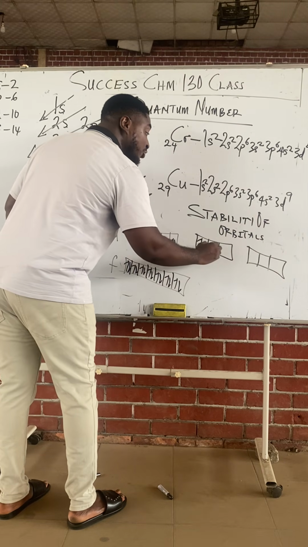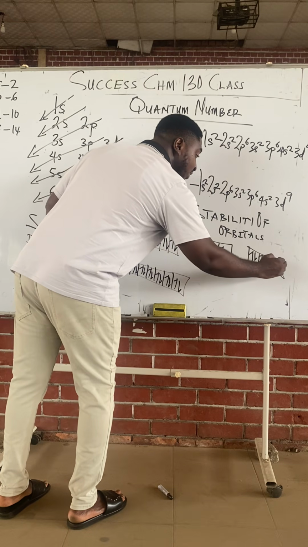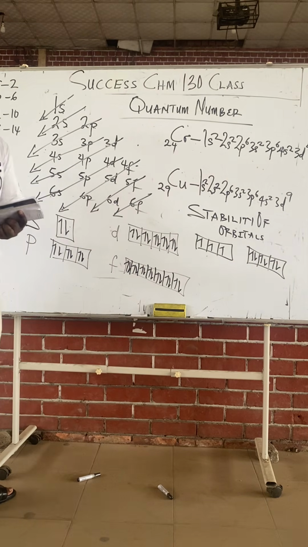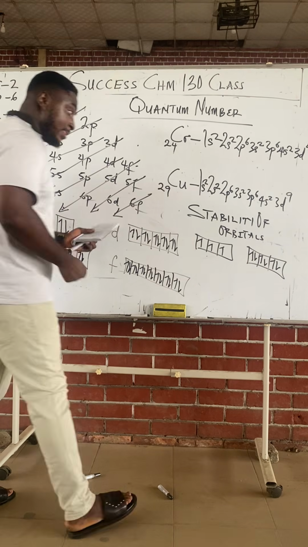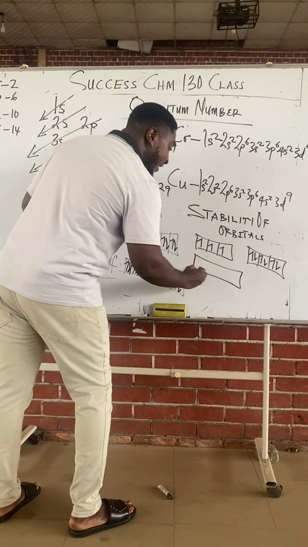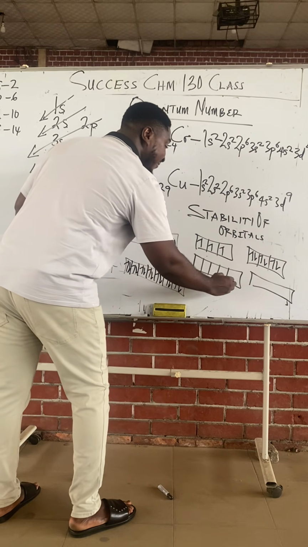If you have only 1 electron in each space, or you have the full 2 electrons, it's stable. Anything other than these 2 is not stable. The same thing for d orbital. If you have d orbital, d is 5 blocks. D contains 5.